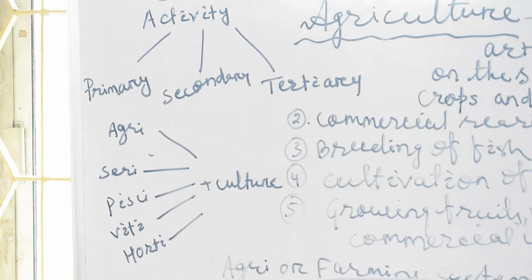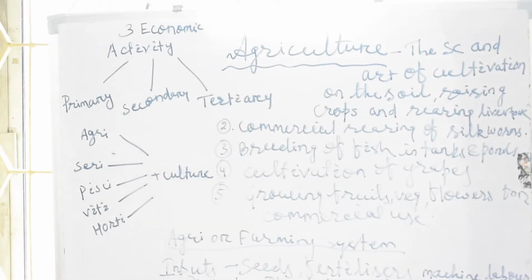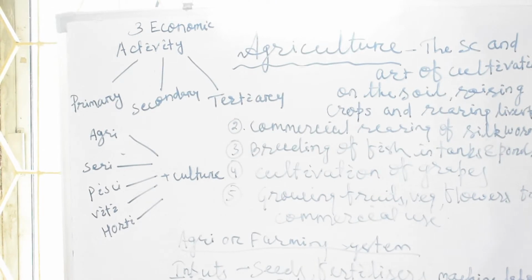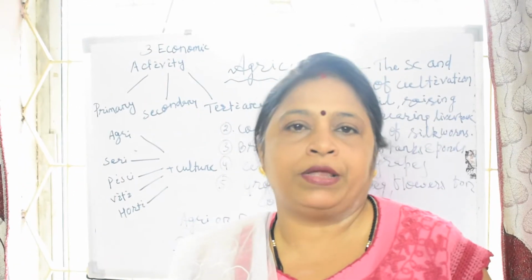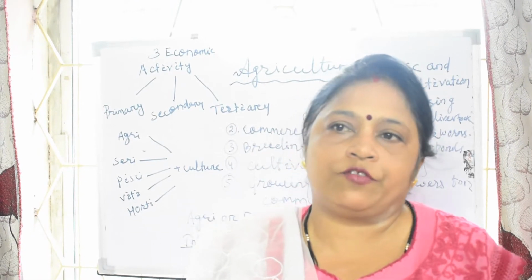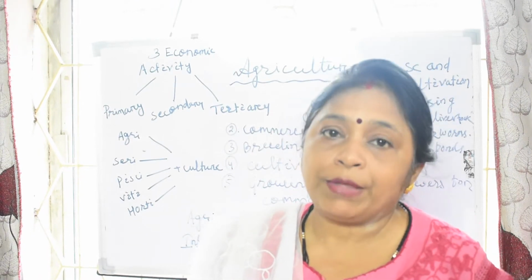Sericulture is commercial rearing of silkworms. Pisciculture is breeding of fish in tanks and ponds, that is known as pisciculture. Then viticulture, cultivation of grapes, that is known as viticulture. And horticulture, last is horticulture, growing fruits, vegetables, flowers for commercial use, that is known as horticulture. All these things are primary activities. And this agriculture is also known as a farming system,